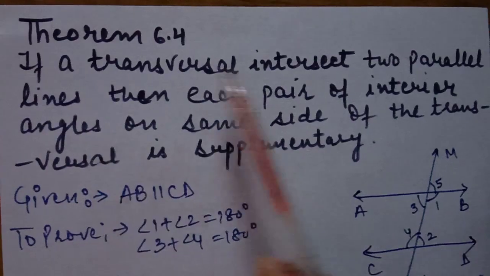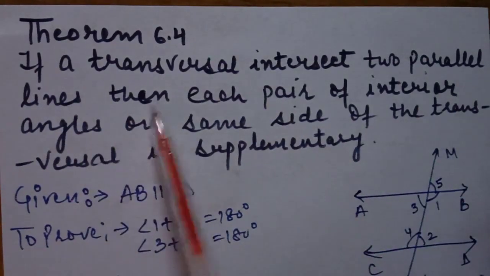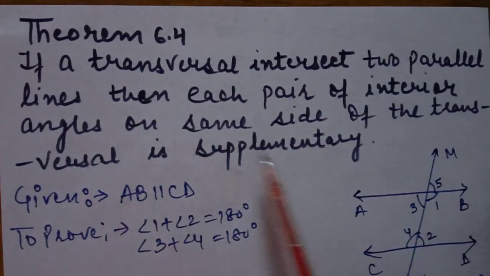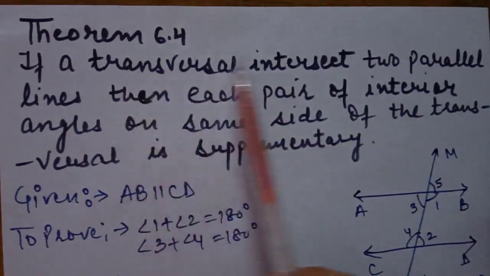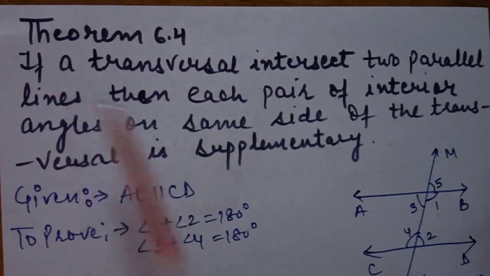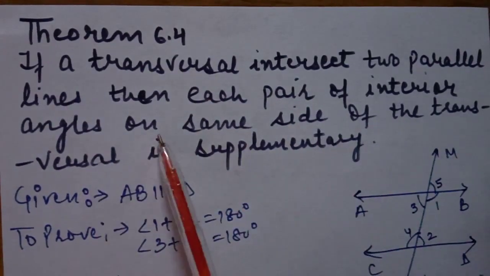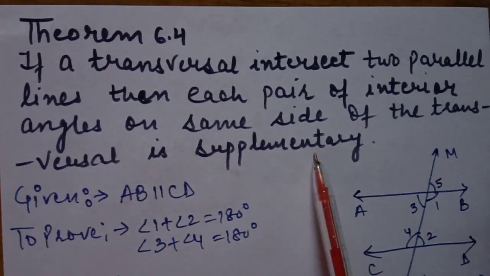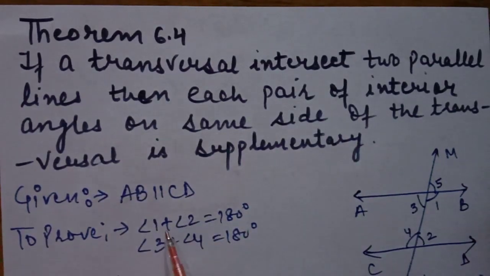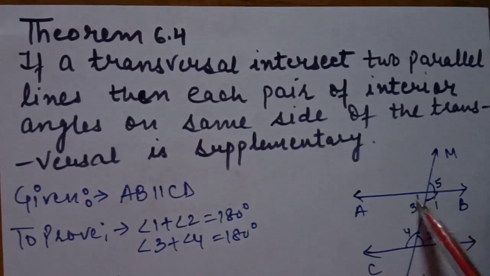The statement is: if a transversal intersects two parallel lines, each pair of interior angles on the same side of the transversal is supplementary. It means it is already given that the two lines are parallel, AB parallel CD. We have to prove that each pair of interior angles on the same side of the transversal is supplementary. It means co-interior angles are supplementary. Angle 1 plus angle 2 is equal to 180. Angle 3 plus angle 4 is equal to 180.